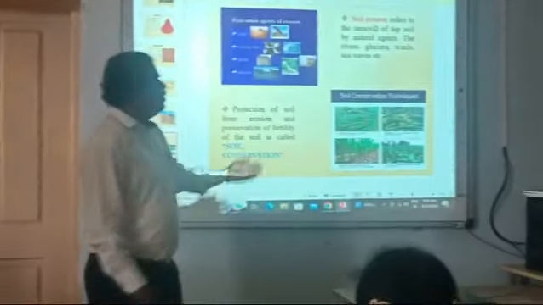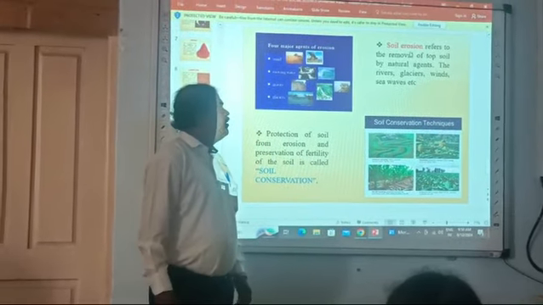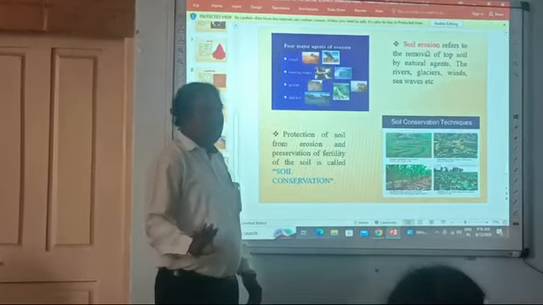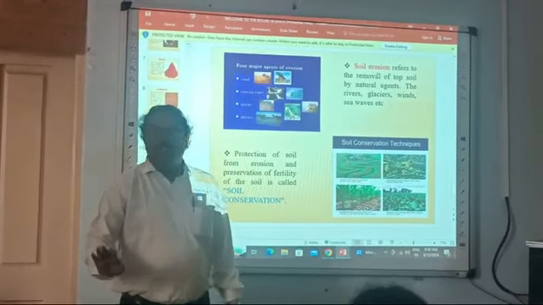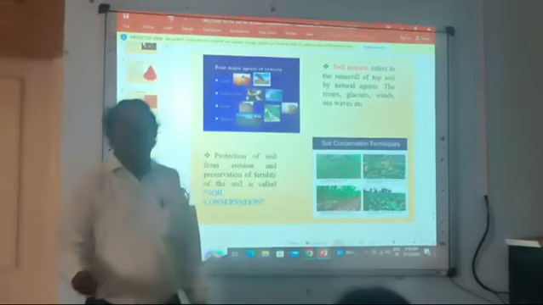Next, soil erosion. What is soil erosion? Soil erosion refers to the removal of the top layer of the soil by natural agents. Which are the natural agents? Rivers, glaciers, winds, sea waves.